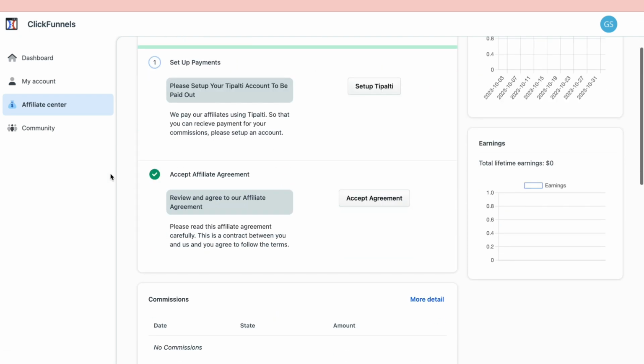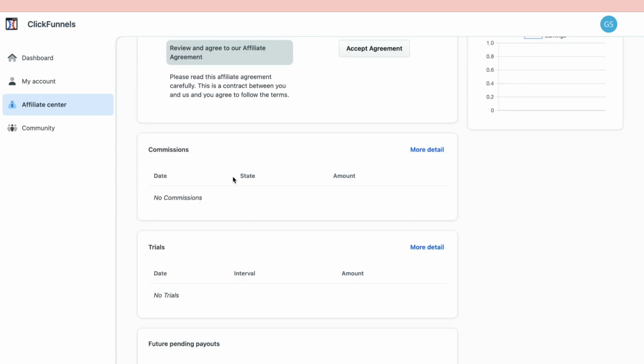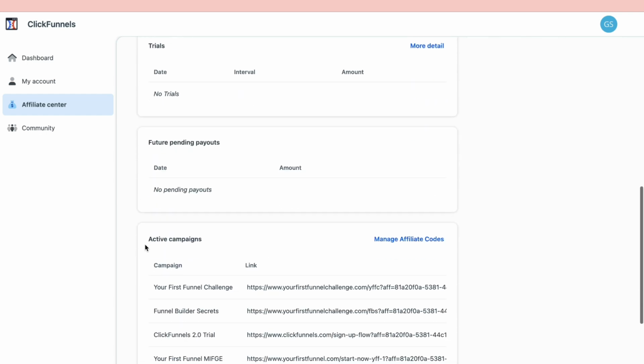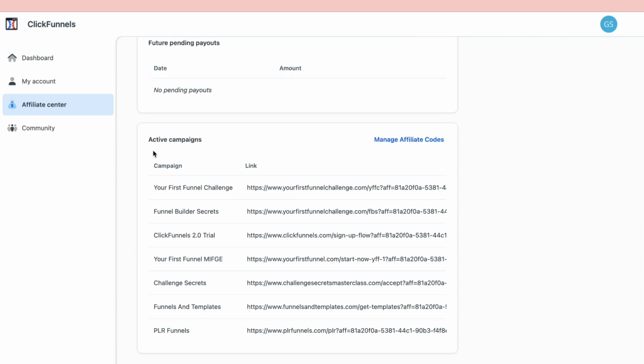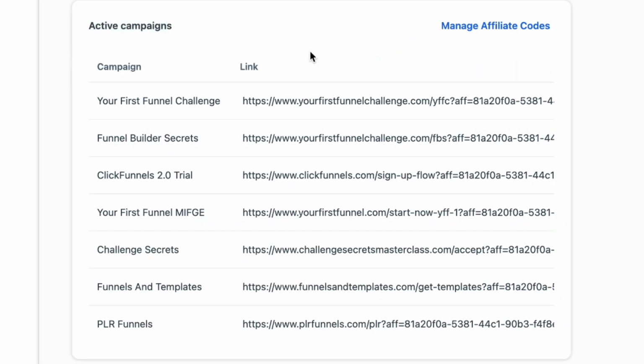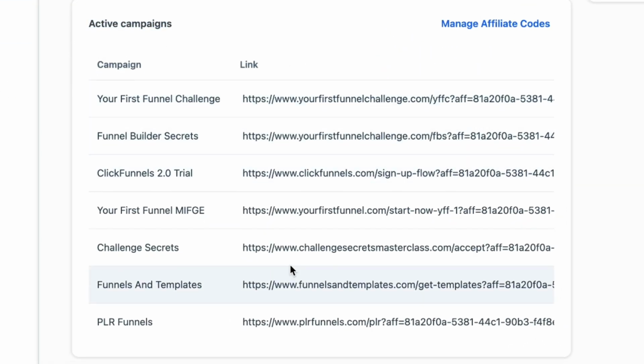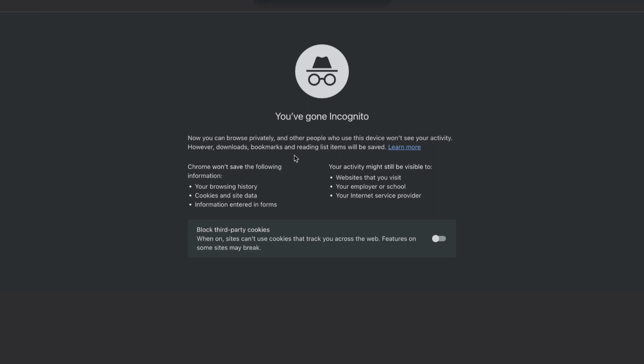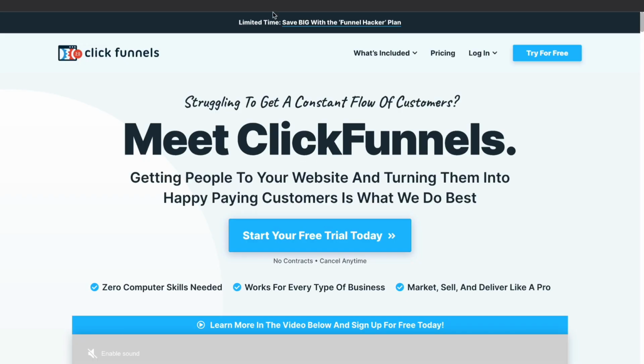Then when you scroll down a bit, here you can see your commissions, the trials that you have, your future pending payouts, and then to actually get your affiliate link, you can see right here the active campaigns. Here you can see all of your links. And then here, for example, if you want to have the ClickFunnels 2.0 trial link, you can go ahead and copy this link right here. And now when someone pastes this in or clicks on this link, they will come right here.